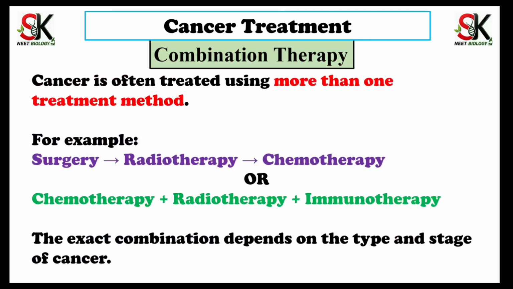Many times, combination therapy has been used for cancer treatment, where more than one treatment method are used for treatment of cancer. For example, combination of surgery, radiotherapy and chemotherapy, or combination of chemotherapy, then radiotherapy and immunotherapy. The exact combination depends on the type and stage of cancer.